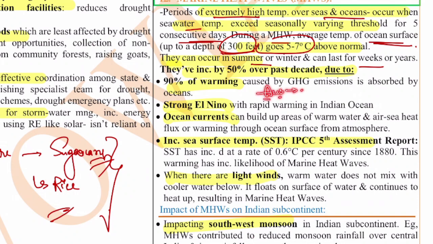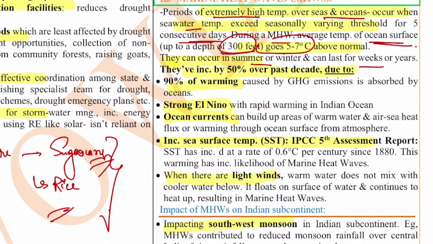But during this El Nino, the Western Pacific near Australia will have cold currents, and the Eastern Pacific near Peru will have warm currents. So because of this, the area near Peru will face extreme rainfall, and the area near Australia will face drought. This will also lead to extreme warming in the Indian Ocean as well. The rains in the Indian Ocean will reduce.